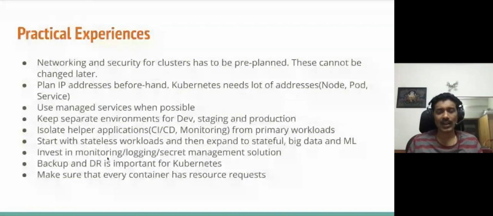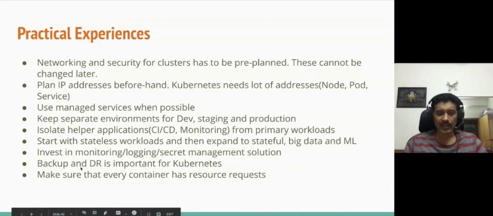And next one is, people think monitoring, logging, and secret management are peripheral to central application management. But when you have a bigger application and many services to manage, these helper things become very critical, right? Because if you have a cluster with many different pods and services, how do you make sure who's using what? When somebody is using a lot of resources, how do you debug and narrow it down?